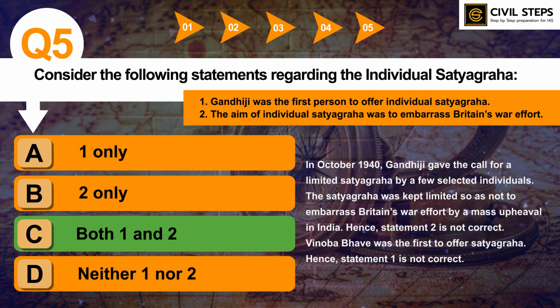While statement number 1, Vinoba Bhave was the first to offer satyagraha. Hence, statement 1 is not correct. So you have to tell in the comment section that who was the second satyagrahi in individual satyagraha. So you have to tell that in comment section. So this topic is very important also, individual satyagraha. So you can read about this topic in detail from standard books.